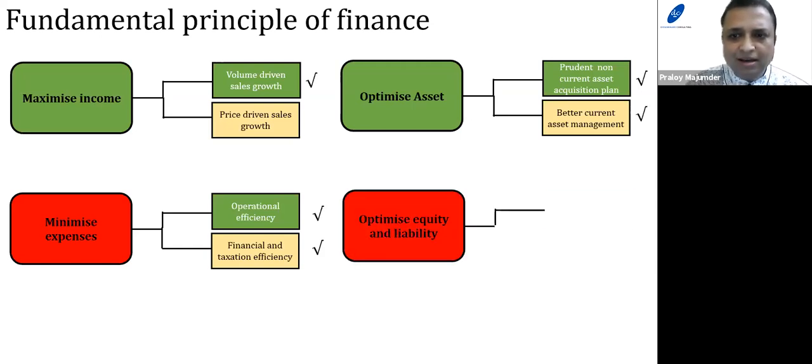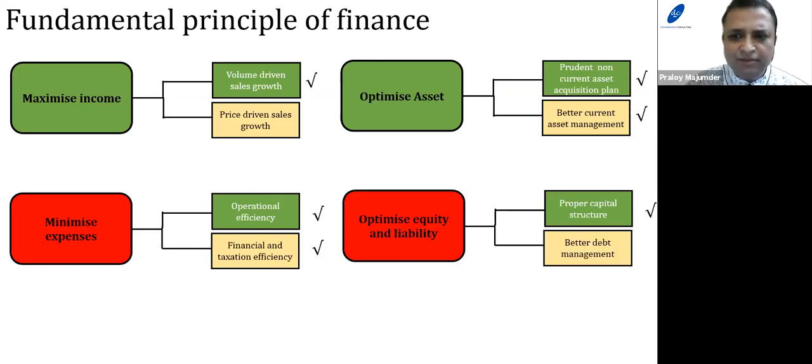Now, the last fundamental principle of finance is that once you optimize the assets, automatically, since assets equal liabilities, the equity and liabilities will also go down. So optimize equity and liabilities, that means how much percentage of your assets will be funded by taking money from outside in the form of equity or in the form of debt. Proper capital structure is a very important point. That means the structure which will result in the minimum cost of raising funds. That would be the optimal structure.